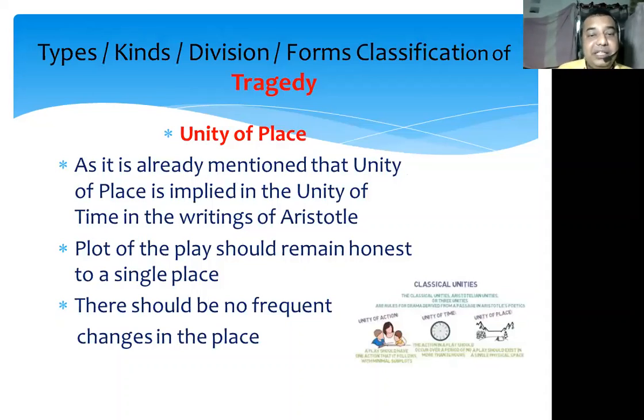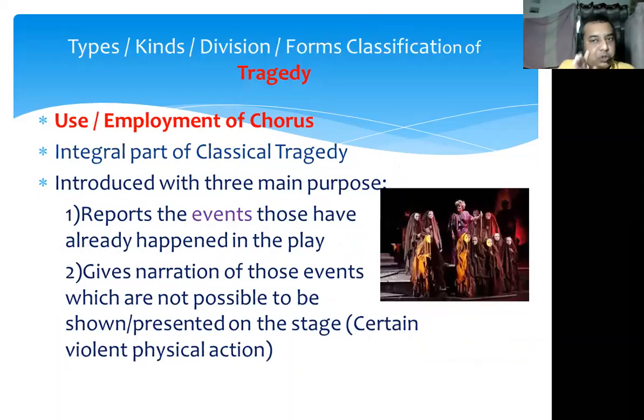Third one is the unity of place. What does unity of place say? The plot of the play should remain confined to one single place, and there should not be frequent changes in the place. So these are the three unities.